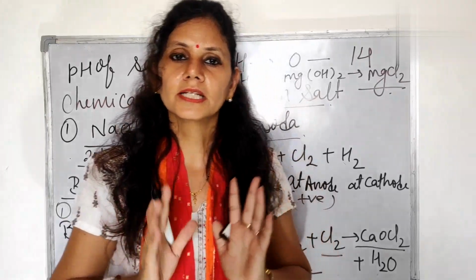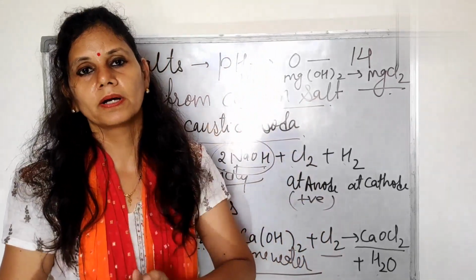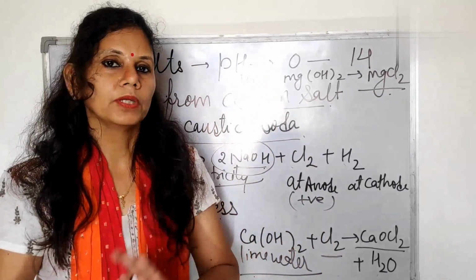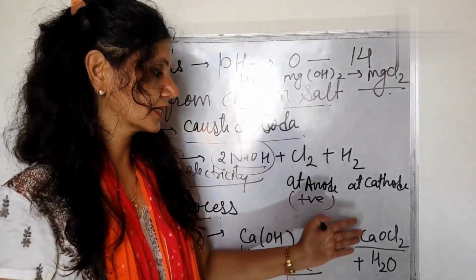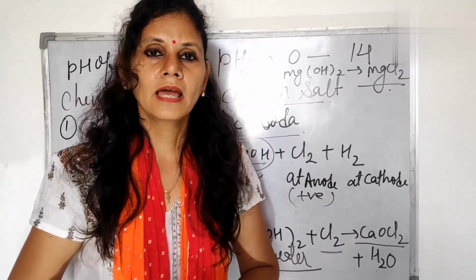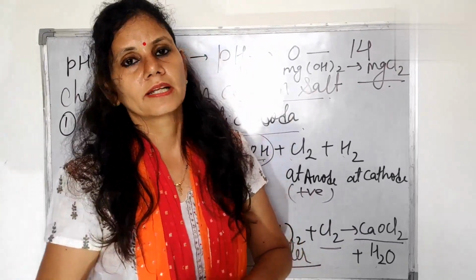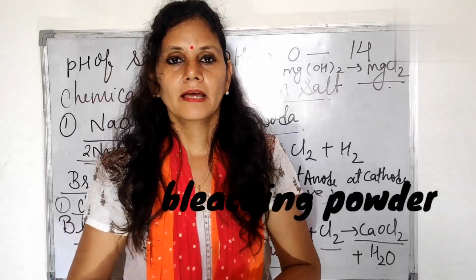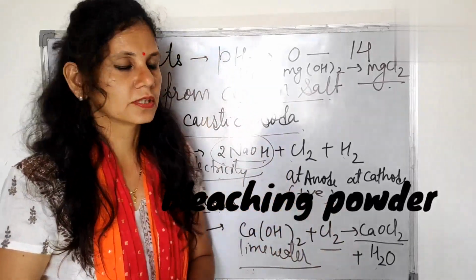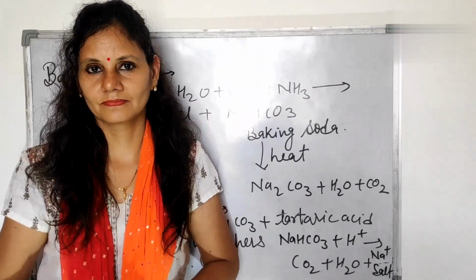It is used for the decolorization of paper and cloth. It can be used in many factories, textile industries, and in the laboratory also. And for the disinfection of water. These are the main uses of bleaching powder.